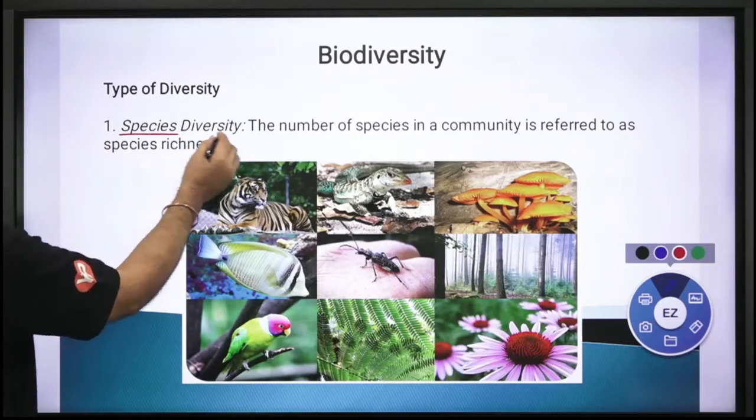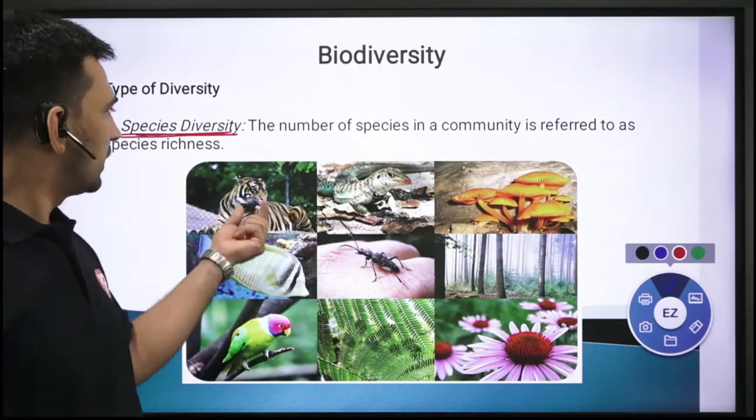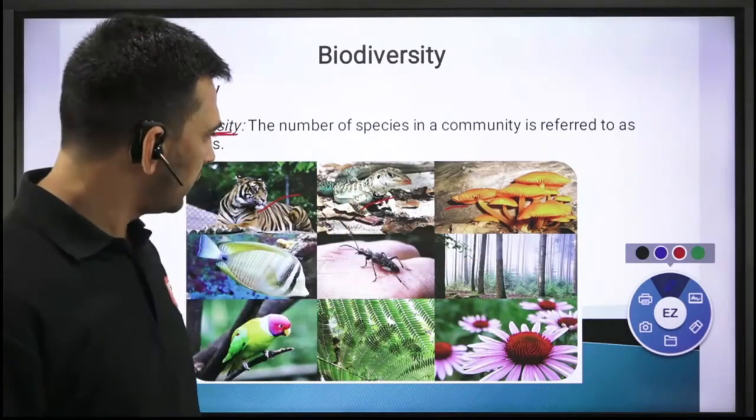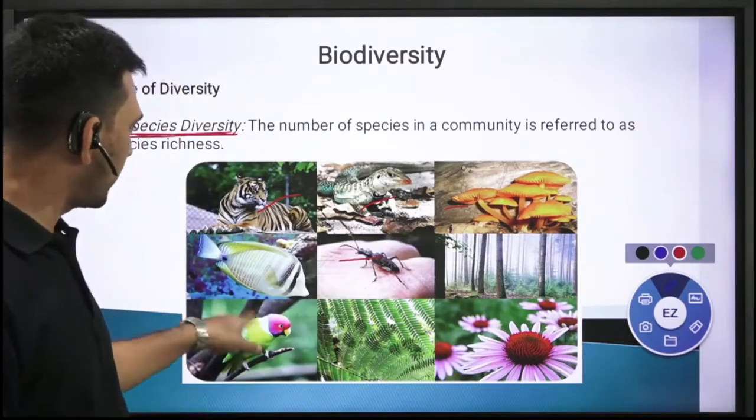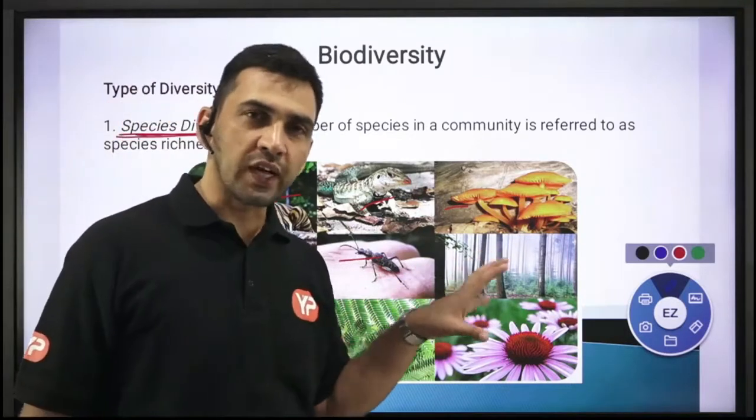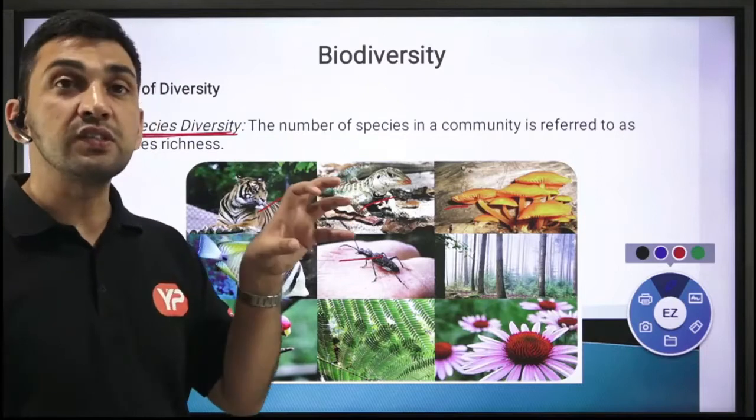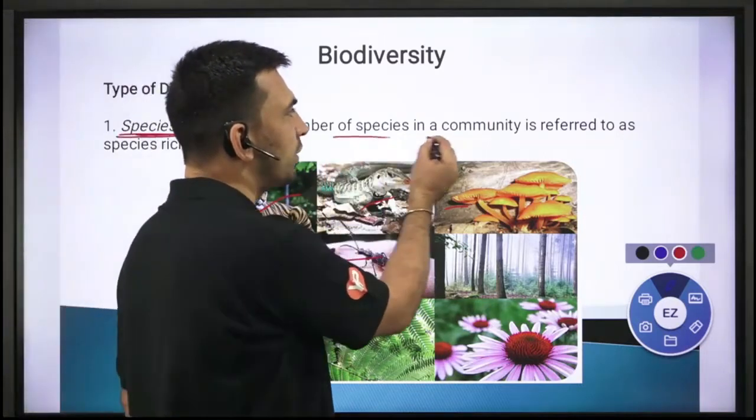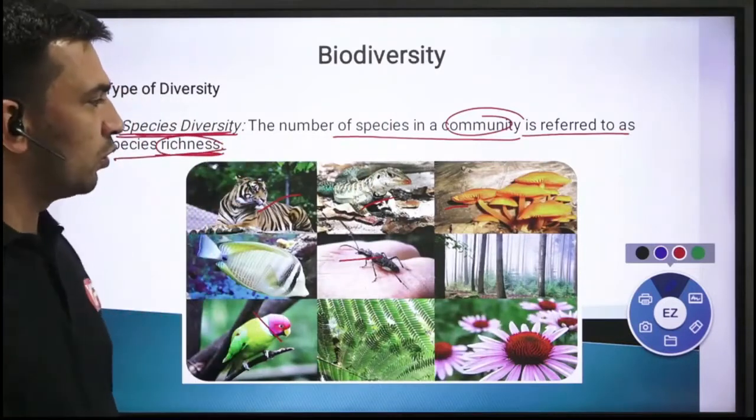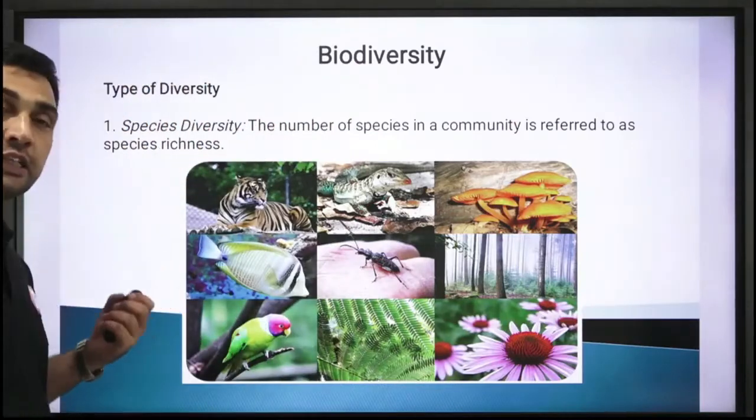One is species diversity. As we discussed, you have different kinds of species: lion as a species, plants as a species, insects as a species, parrot as a species. So when you have different kinds of species, we say this is species diversity. The number of species in a community is referred to as species richness. How rich a particular area is with different life forms and species, we named species diversity.